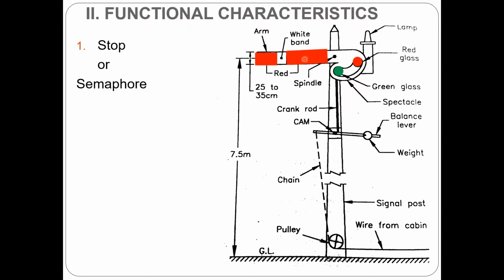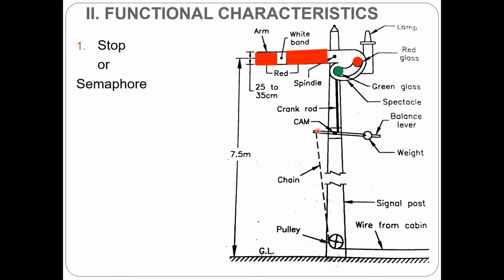It has got a coloring code like this. The side of the arm facing the driver is painted in red with a white vertical band, whereas on the opposite side, instead of red, it is a white arm, and at the middle it has got a black band. So the facing side has got a white band on a red background. The height of the center of the arm is 7.5 meter above the ground level. It has got a weight and lever arrangement.